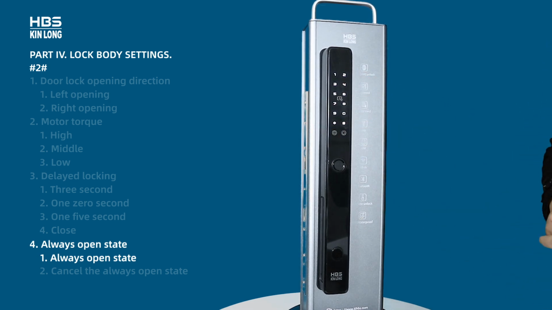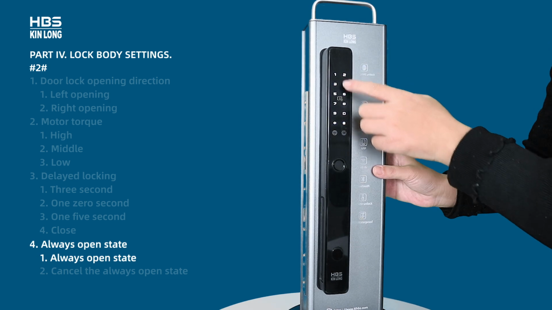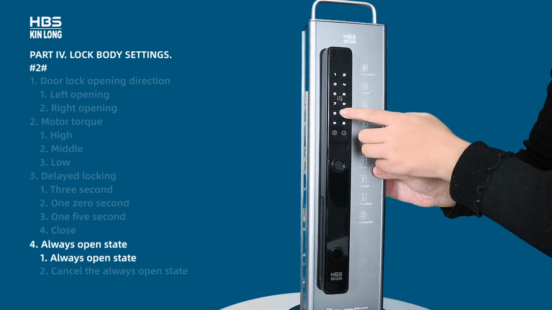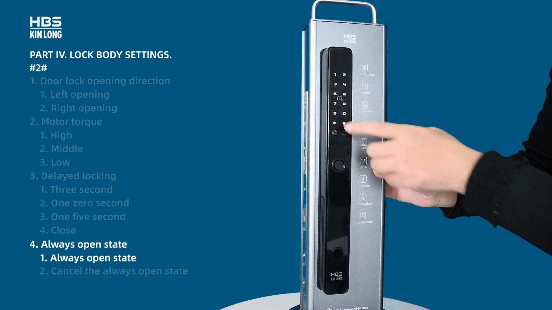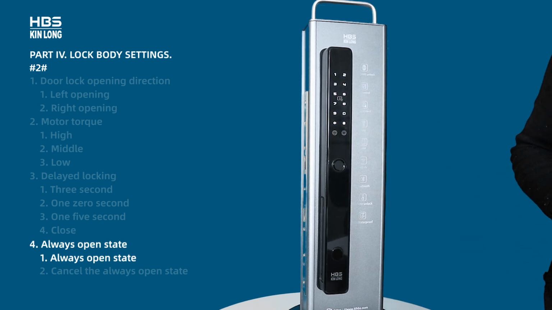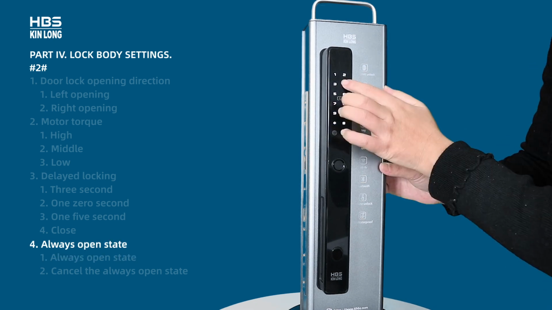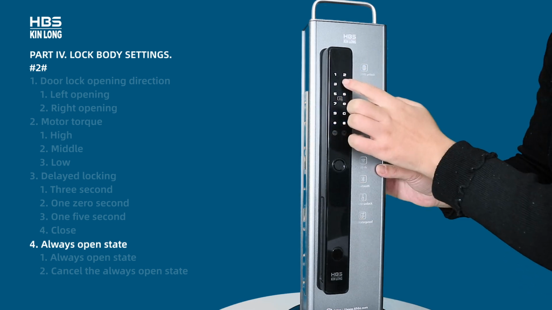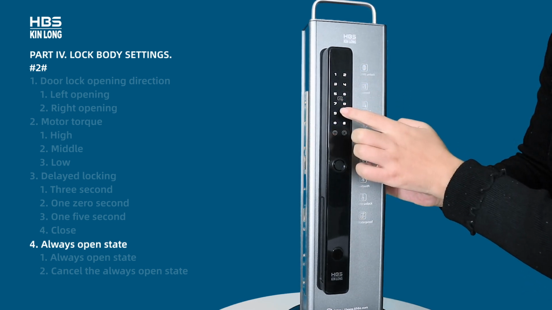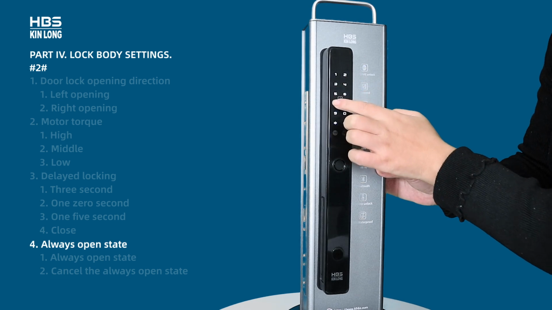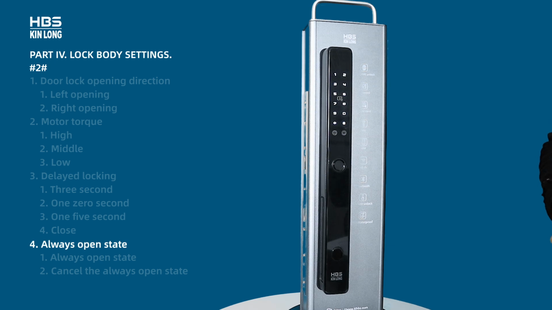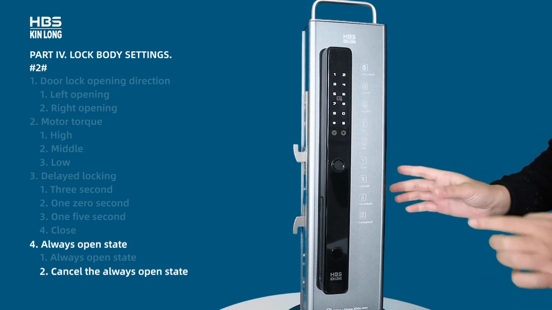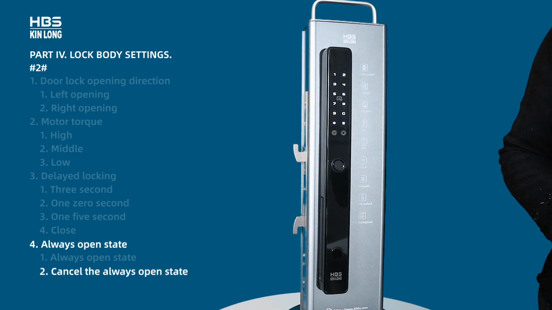Lock body setting. Please enter admin password. 1, door lock opening direction. 2, motor torque. 3, delayed locking. 4, always open state. Please enter admin password. 1, always open state. 2, cancel the always open state. It is canceled always open state.